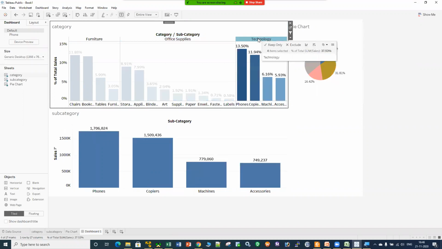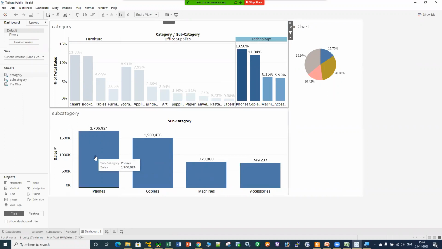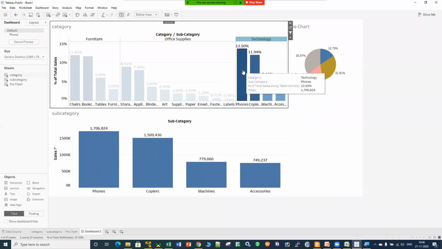And if I click on the technology, then in the technology, the maximum business which I'm getting from phones, because in the whole world everybody is using cell phones. That is why the sales for cell phones are quite huge. For cell phones we have done a sales for 17 lakh 6,824 rupees, which is the 13.50 percentage of sales from this particular segment.